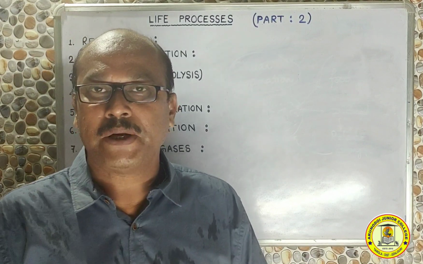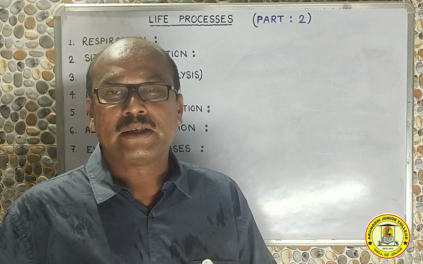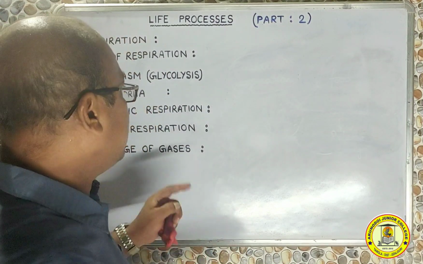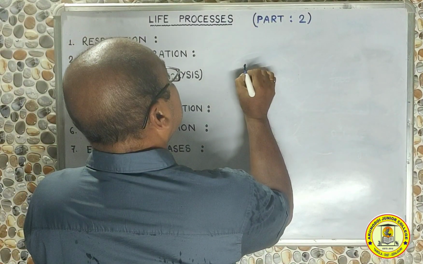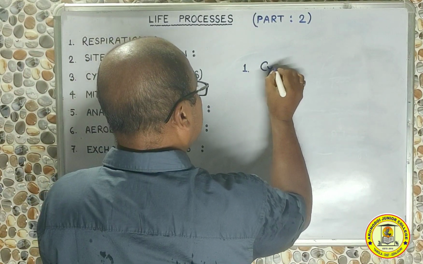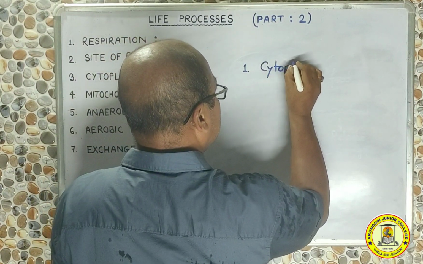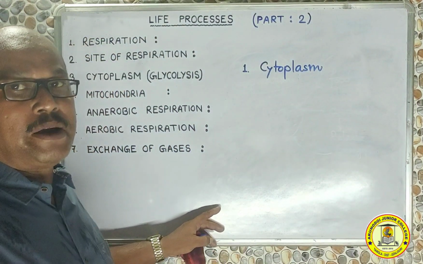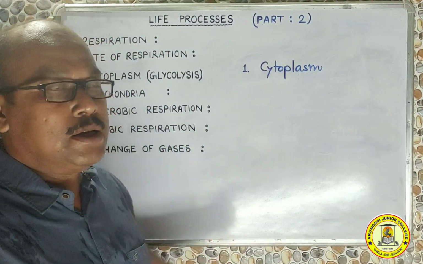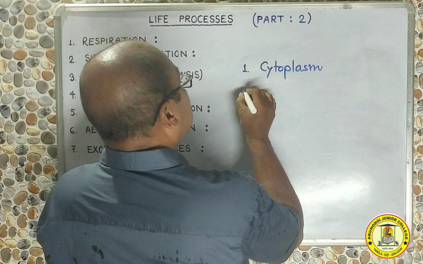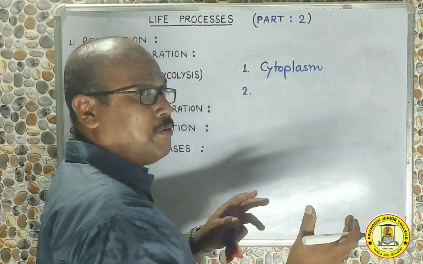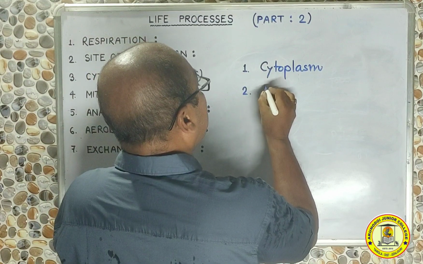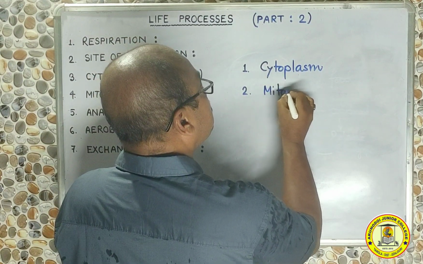To carry out respiration inside the cells, in the cell there are two specific parts where respiration occurs. And these parts are, number one, the cytoplasm part. That is, some part of cellular respiration occurs in the cytoplasm, and the remaining part, you can say the final part of respiration, completes in the mitochondria.